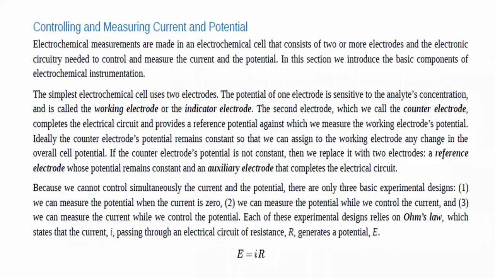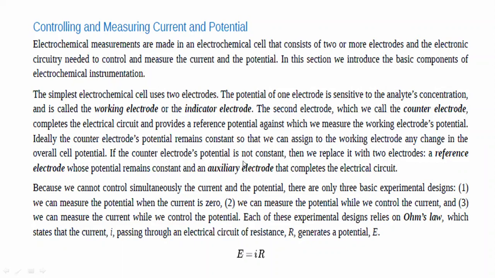We have taken two solutions in which these two electrodes are dipped. One electrode is the working electrode, another is the counter electrode. Ideally we keep the potential of the counter electrode constant so that we can measure the change in potential due to the presence of the working electrode.